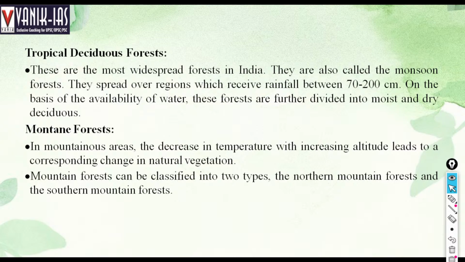Then mountain forest. We have two types of mountain forest: Himalayan mountain forest and southern mountain forest. They are especially seen in the mountains. In the Himalaya, there is ice, and there are some forests where temperature is less than 1 degree Celsius. But in southern areas, temperature is around 5 degrees Celsius or 3 degrees Celsius, but not less than 1 degree Celsius, and we do not see icy areas where ice covers the land.